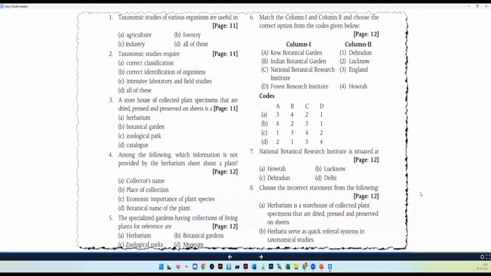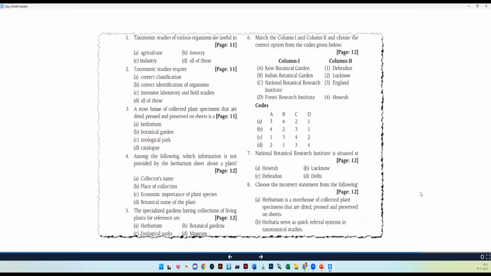See, the taxonomic studies, page number 11 in NCERT, 3 questions are set. Page number 12, around here in this page, we have set around six questions. So when you go through these questions, you will get a clear idea about the respective page, as well as depth in knowledge of the same.